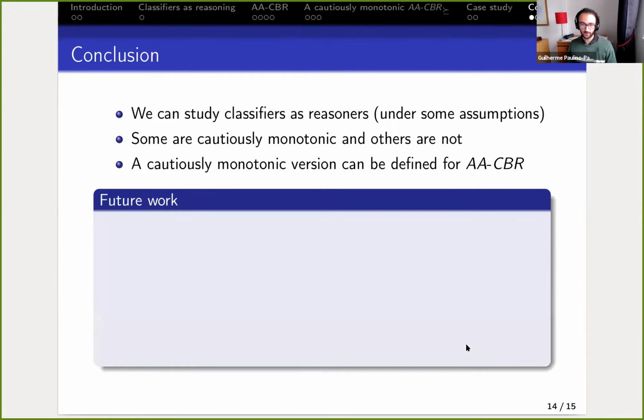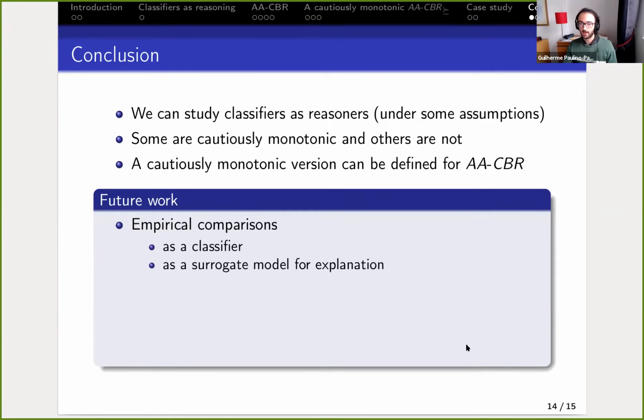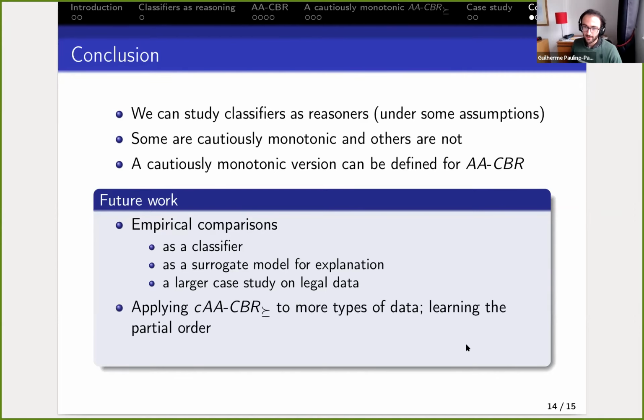Yeah, and we leave for future work a more adequate empirical comparison in larger data sets, or with a classifier in a more general scenario. Also as a surrogate model for explanation. So we would like to use ACBR for explainability and compare the impact of it being cautiously monotonic or not. And of course, a larger case study specifically on legal data, depending on the availability of data.